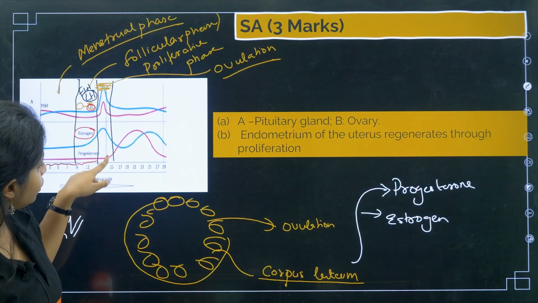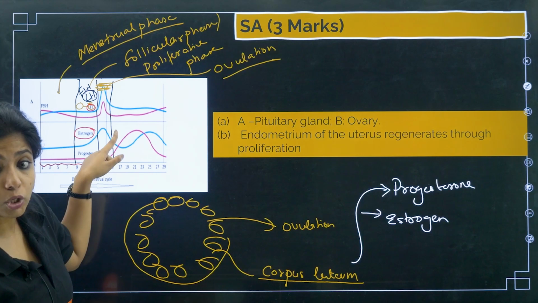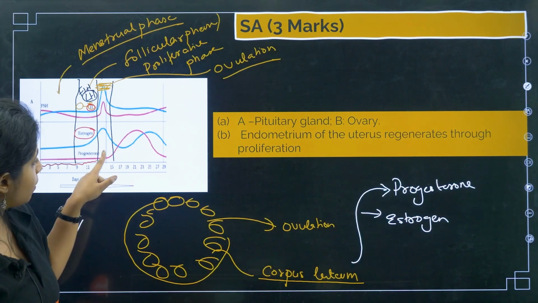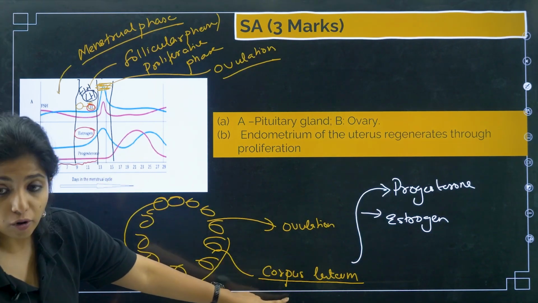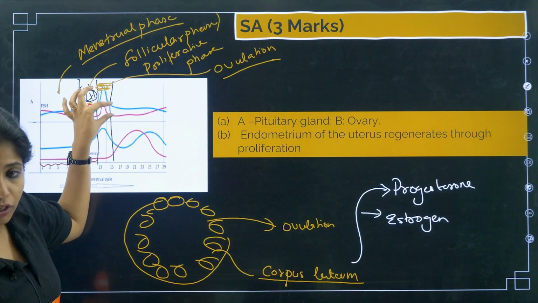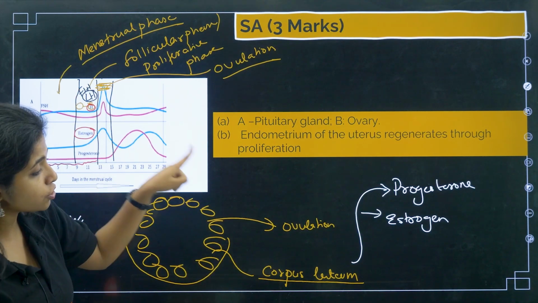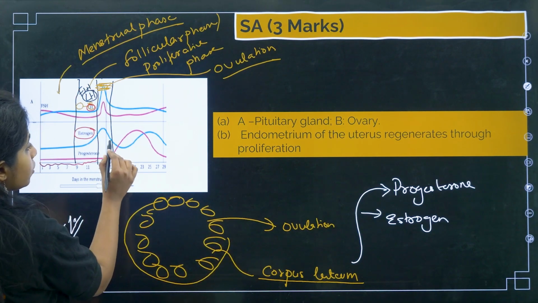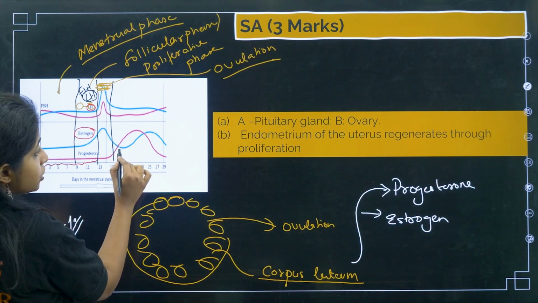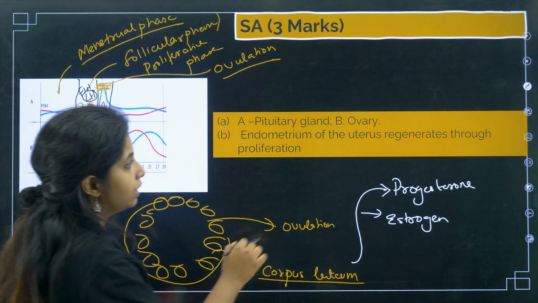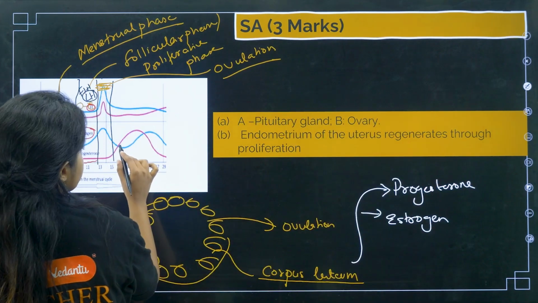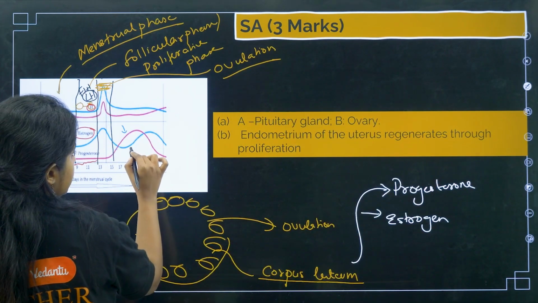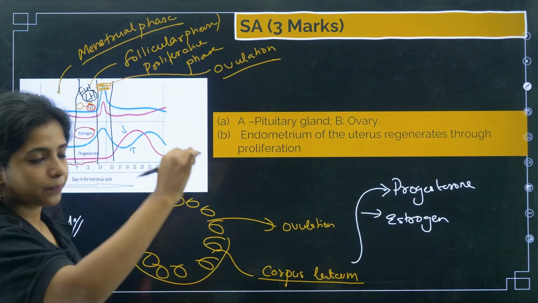But over here you see the amount of progesterone is increasing way too much. Why does this happen? Because the corpus luteum is formed after ovulation, and this is responsible for the production of progesterone. And the amount of estrogen, which was less, is also now increasing. Both of them are increasing.